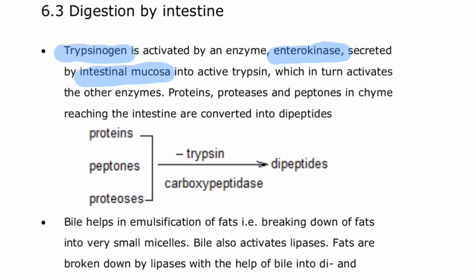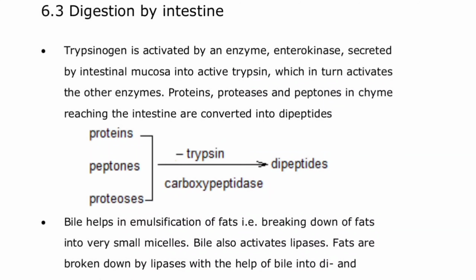Which means it has been secreted from the intestine itself, whereas the trypsinogen has come from the pancreatic secretion. Now, when the trypsinogen is converted into the active form, the new name is trypsin, which is responsible for the activation of chymotrypsinogen into chymotrypsin.